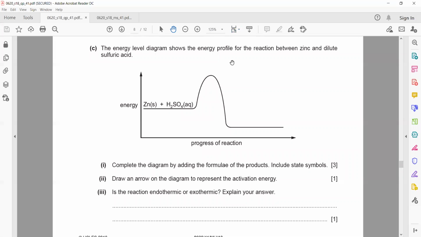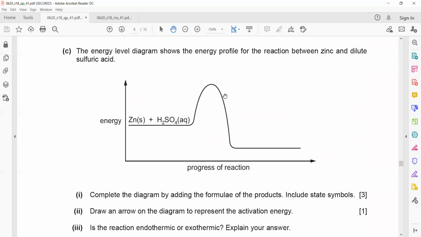Okay, in the next question, the energy level diagram shows the energy profile for a reaction between zinc and dilute sulfuric acid. Complete the diagram by adding a formula for the product. Metal reacts with acid, zinc plus sulfuric acid. What will be the product? Include the state symbols as well.